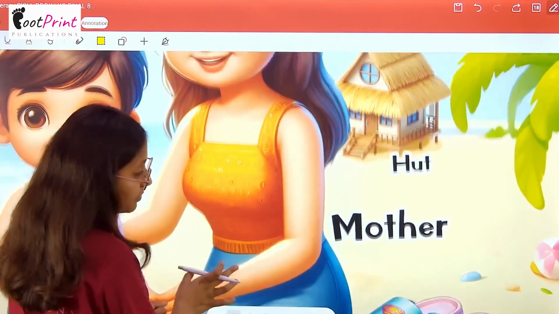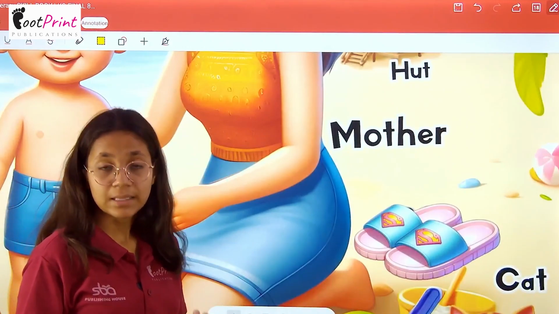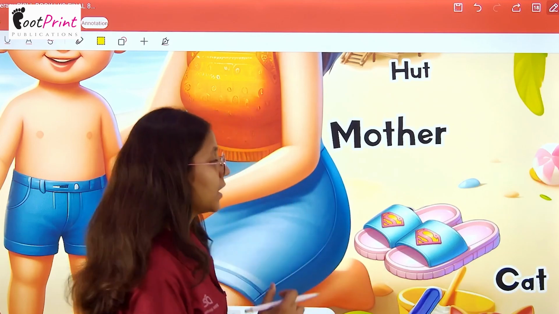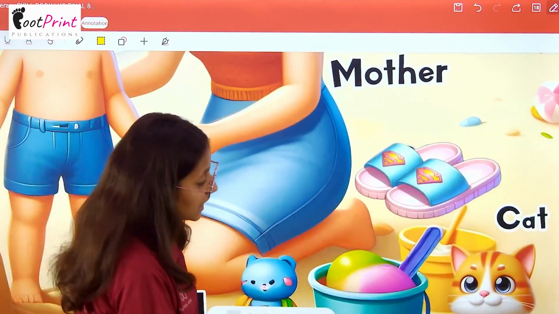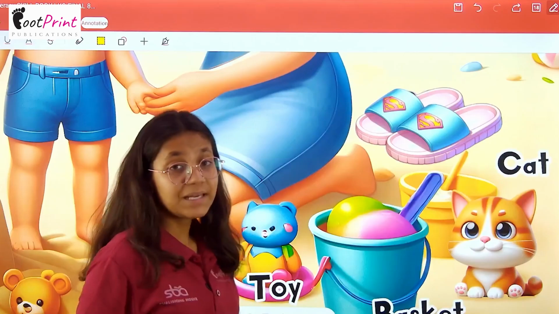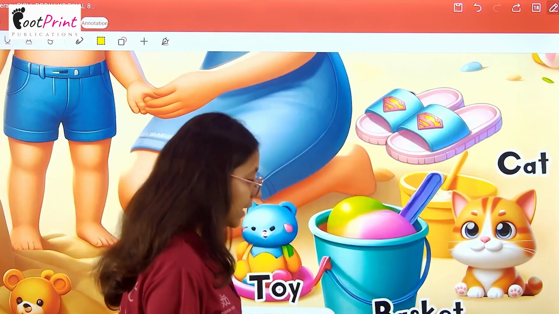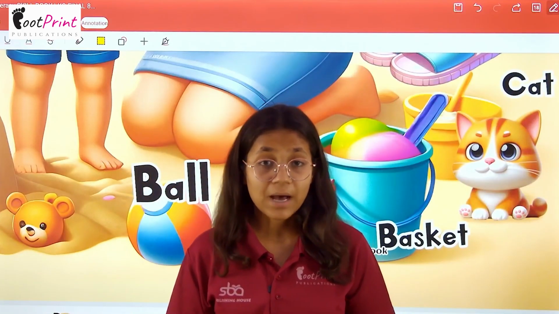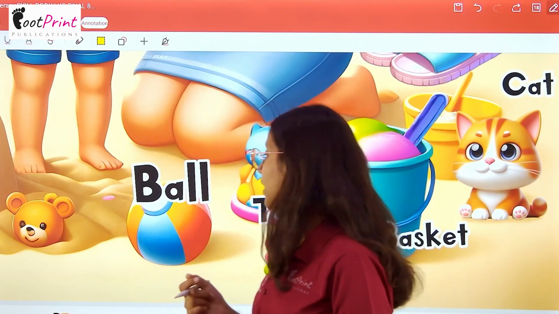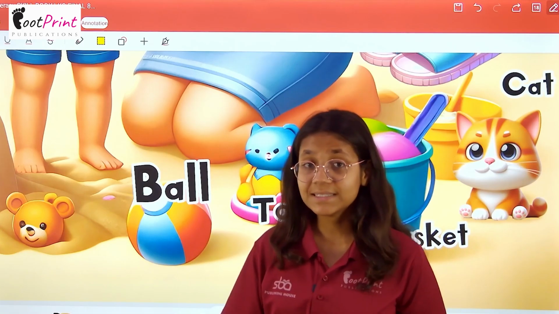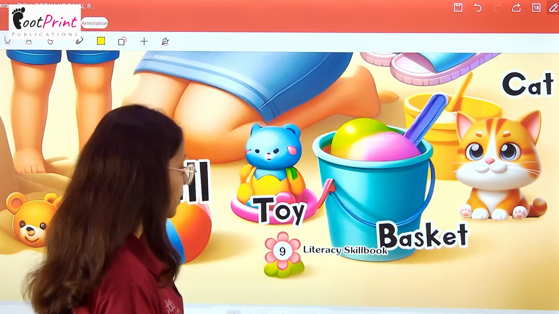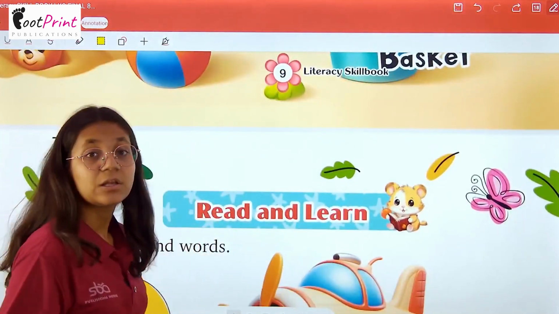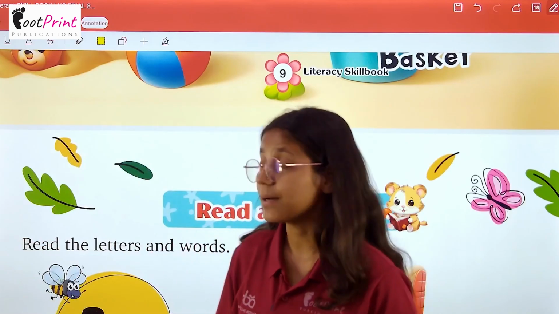Now we have mother. Mother माने माता या माँ, मम्मी. Now we have cat. Cat माने बिल्ली. Then we have basket. Basket माने बाल्टी. Then we have ball. Ball means गेंद, गेंद. And after that, at last we have toy. Toy माने खिलौना.